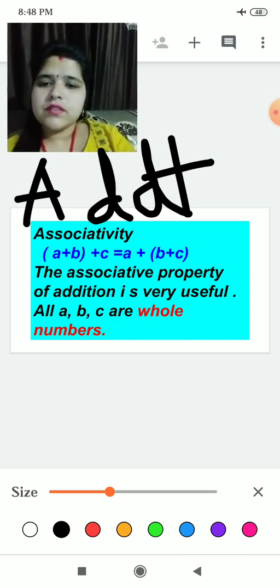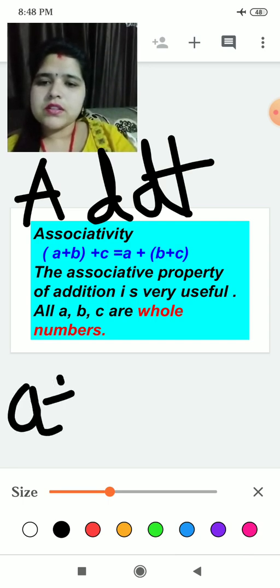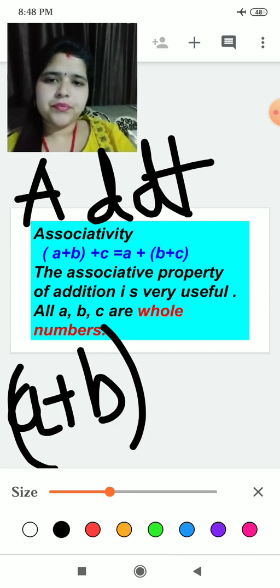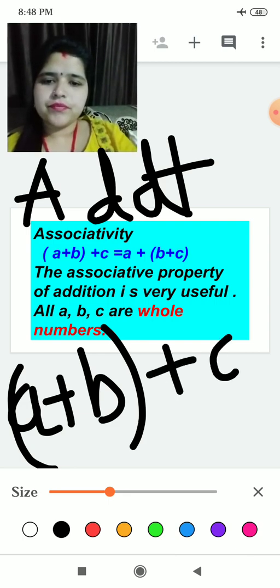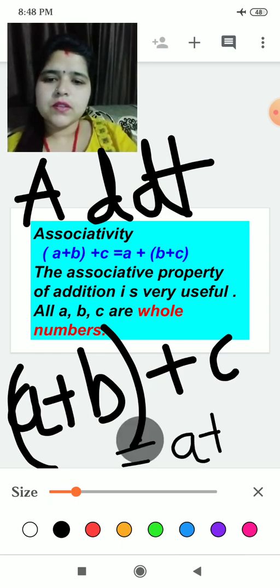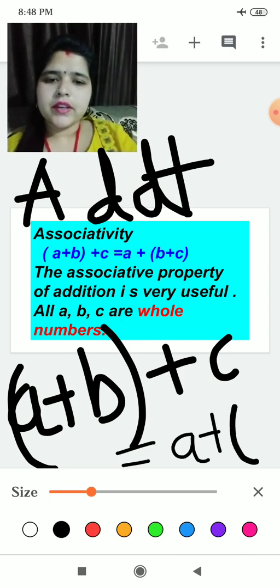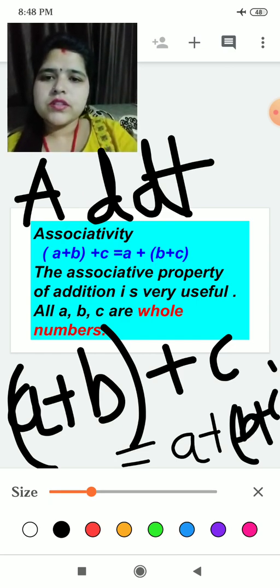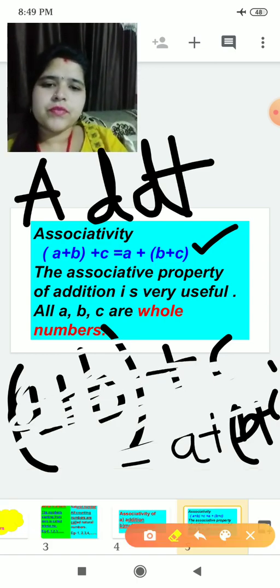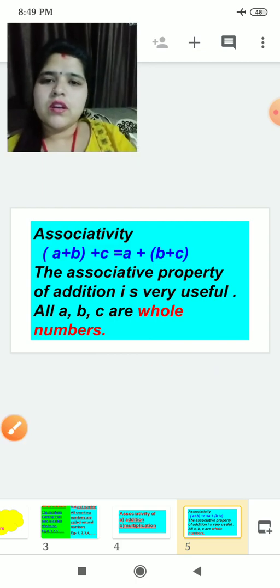Associativity is (A + B), we put in one bracket, plus C, is equal to A plus (B + C). As you can see here also, it is given here. Understood?